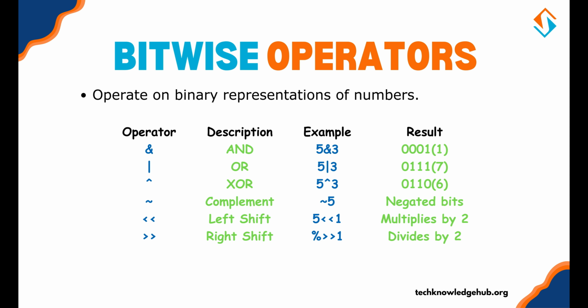Bitwise operators. Now let's look at bitwise operators, which operate on binary representations of numbers. Here's a quick list.